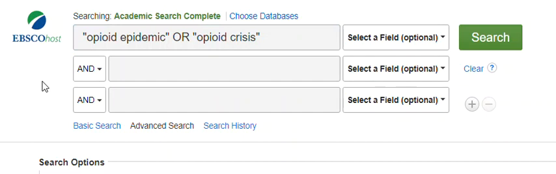If you're using two or more words, if you're using a phrase, you do need to put that phrase in quotation marks like I have here with opioid epidemic and opioid crisis. This signals to the database that it needs to recognize the words you have typed as you have typed them, so in the order that you have typed them. If you don't put the quotation marks there, it's the same as putting or between your words in some cases.